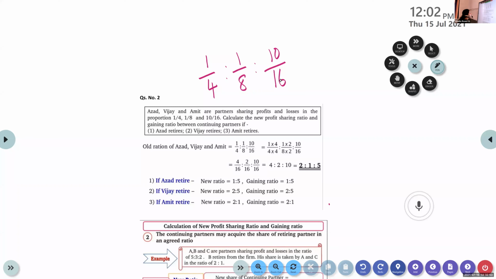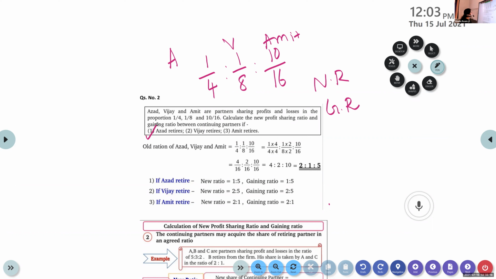Calculate the new profit sharing ratio and gaining ratio. So both are required. New ratio is needed. Gaining ratio is also required. And three cases are given. This is for Azad, Vijay, and Amit. We have three partners. In the first case, it is said that Azad retires.